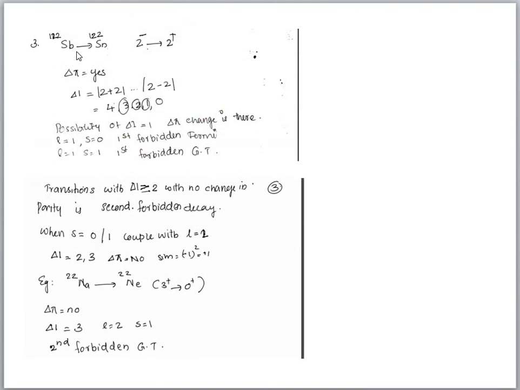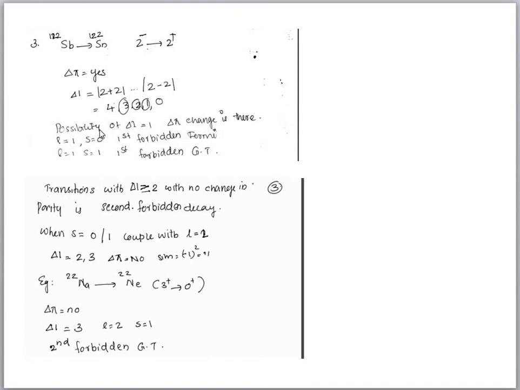Okay, let us consider another example. Here 2 minus state to 2 plus state. So first we have to check whether there is a parity change. Yes, there is a parity change here. And what will be the change in I? So delta I is from 2 plus 2 to 2 minus 2, that is 4, 3, 2, 1 and 0 if there is. So the possibility for delta I is equal to 1. Let us consider its possibility.